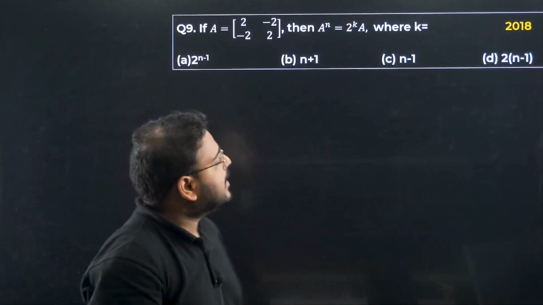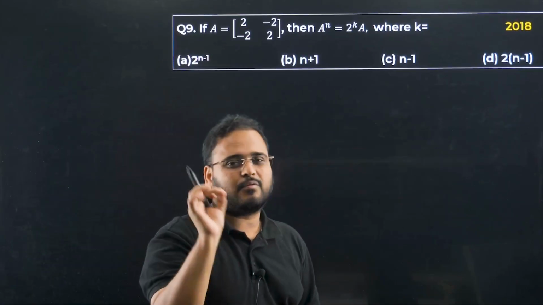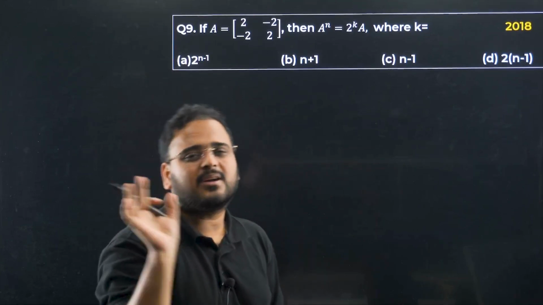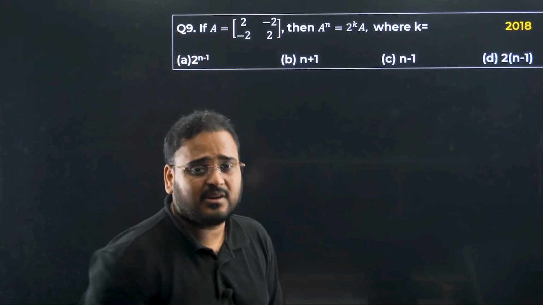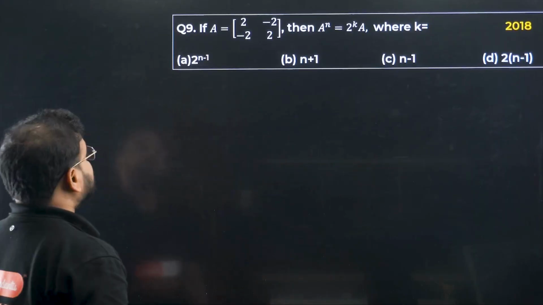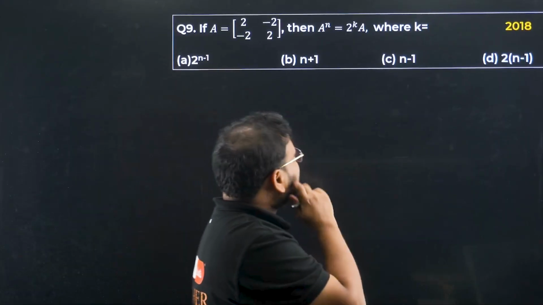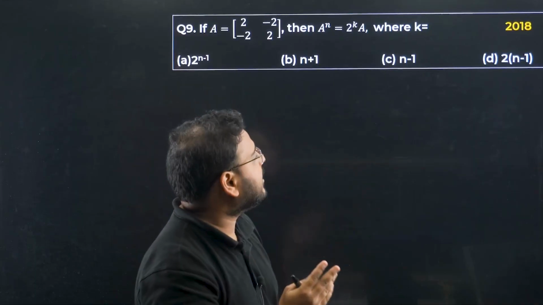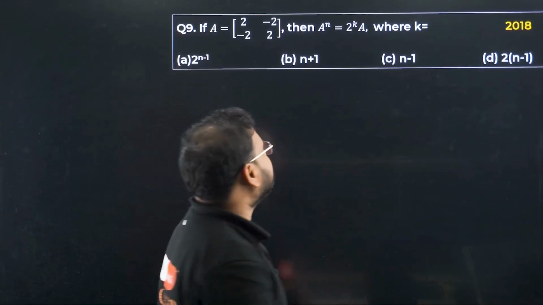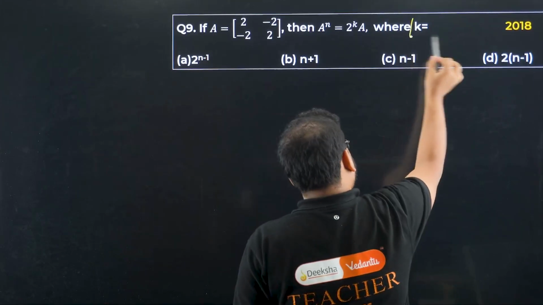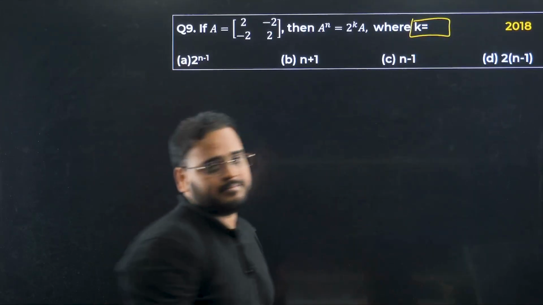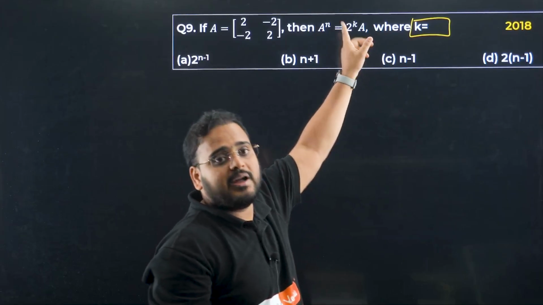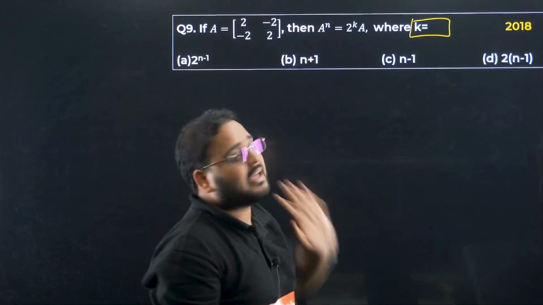Now this might feel difficult to you, but you have to apply a little bit to get the final answer. Good question. Not difficult, but a little bit, not as easy as the previous 8 questions. They are saying that A power n equals 2 power k times A, and they are asking for the value of k in terms of the variable n. Basically they are asking you the index value of 2 in terms of the index value of A.